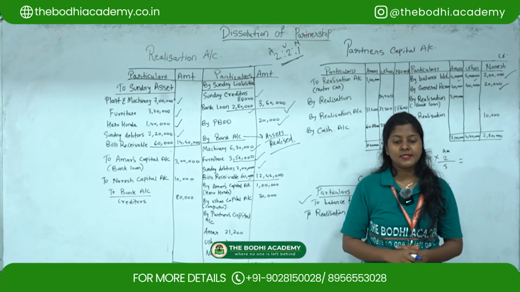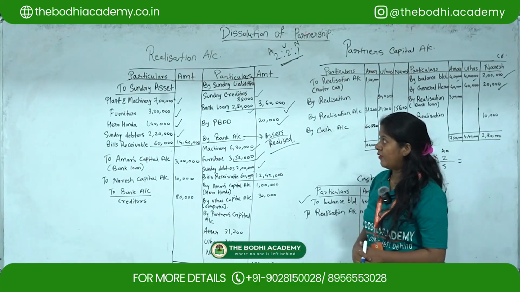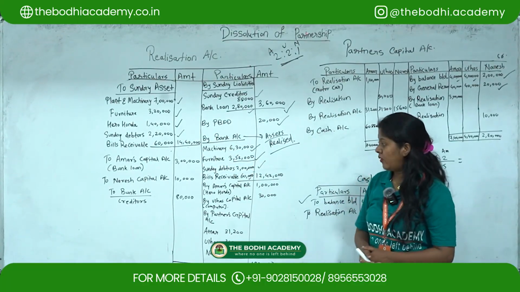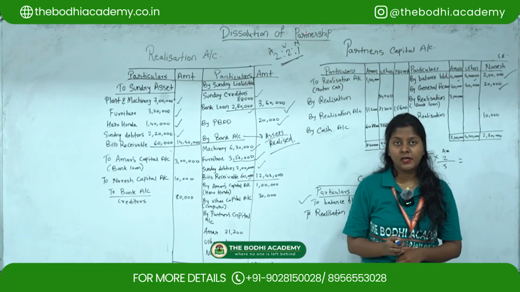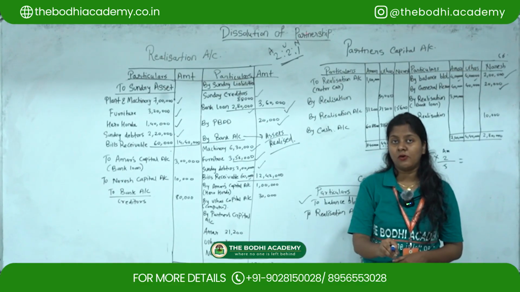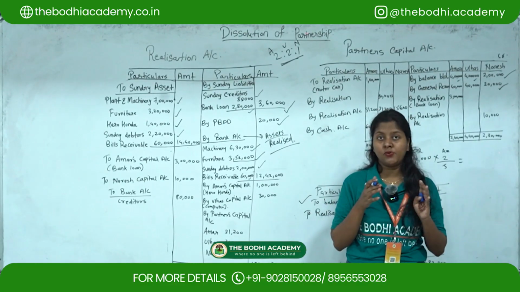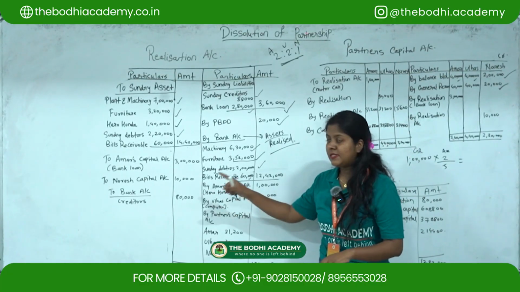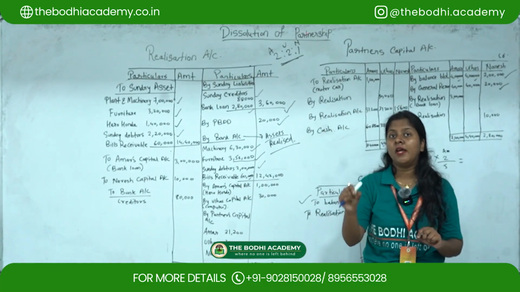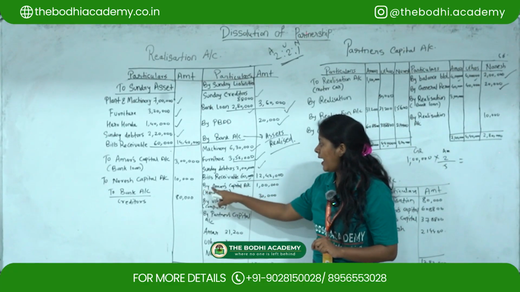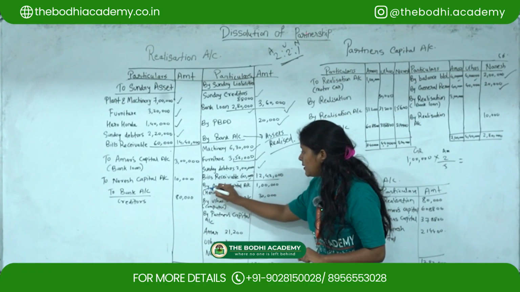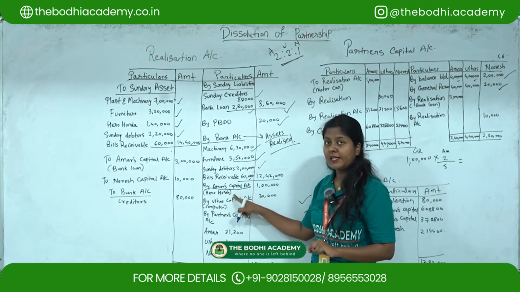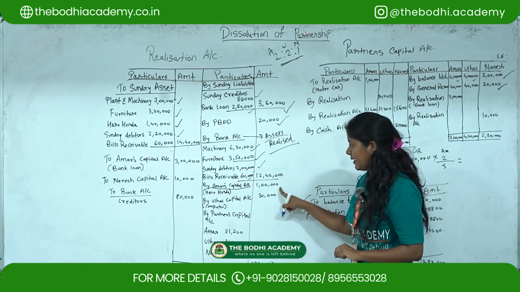Next adjustment says that Amar took over Hero Honda. Now Hero Honda is an asset, right? He took it for 1 lakh, okay, and agreed to pay the bank loan with an interest of 20,000. So first adjustment we'll do of the asset, and then we'll move to the liability part. So since Hero Honda is taken over by Amar, you have to write down under the heading of Amar's capital account. So this you have to write down. And he took Hero Honda, so that's why I'm writing it in brackets. He took it for 1 lakh, okay.